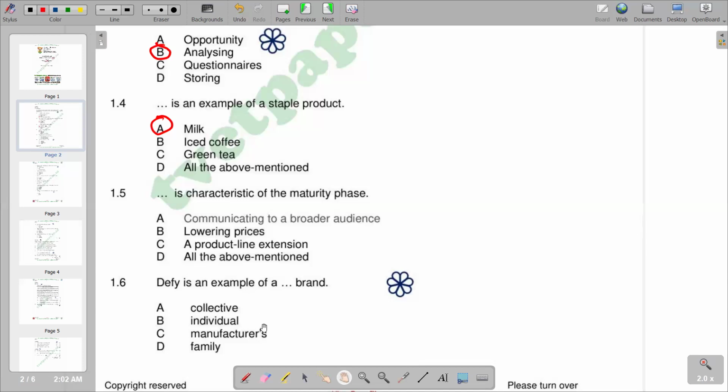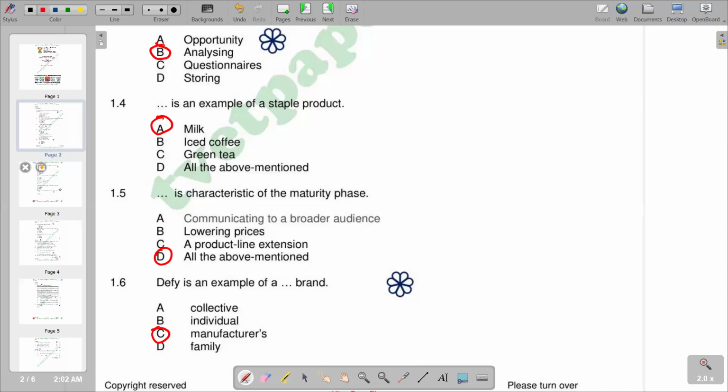Which reads all the above mentioned. So D becomes the correct response that we have. So moving on to 1.6, it says DeFi is an example of a test project. You would see that DeFi is a South African company, and it's a manufacturing company, which is the largest manufacturer and distributor of major domestic appliances in Southern Africa. So basically, C becomes the correct response, which is it's a manufacturer's branch. So we have C as the correct response.